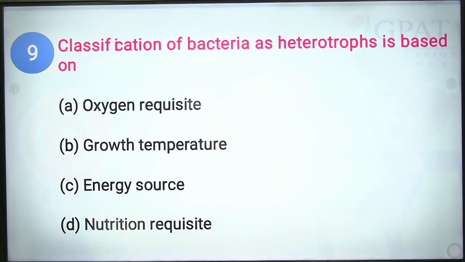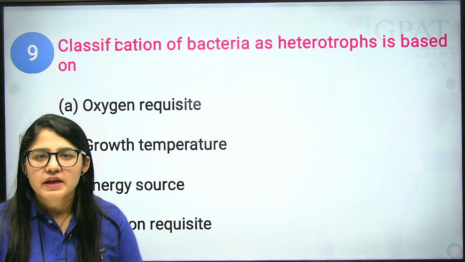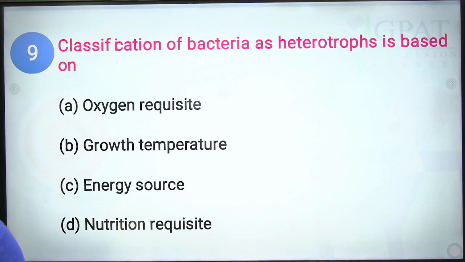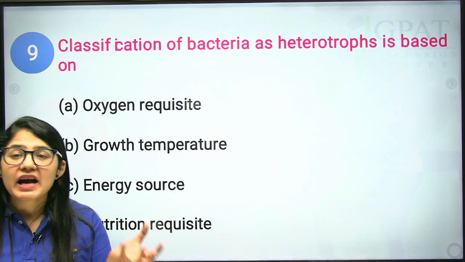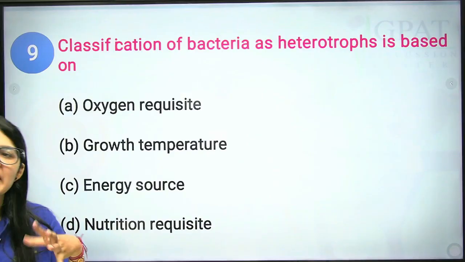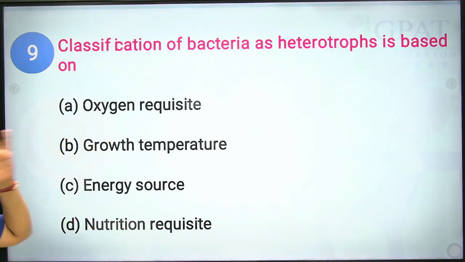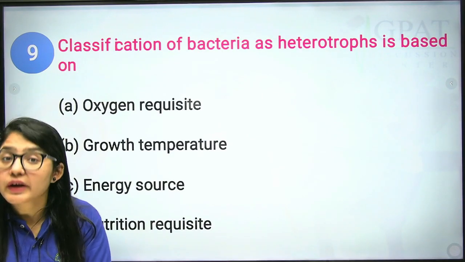Okay, fine. So first of all we have, what is a heterotroph? First of all you need to understand what a heterotroph is. Heterotrophs are bacteria which depend on organic as well as inorganic compounds. Especially, heterotrophs depend on organic compounds.